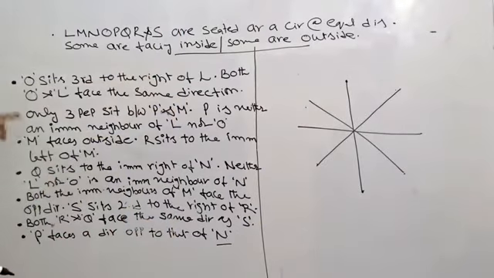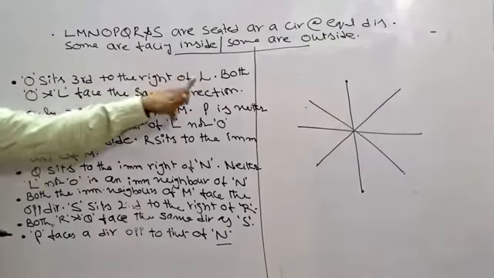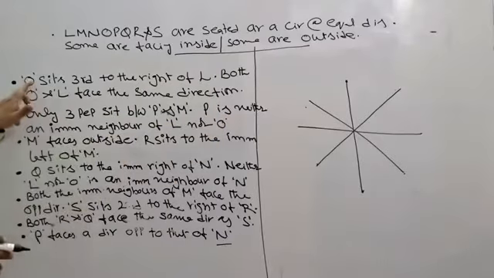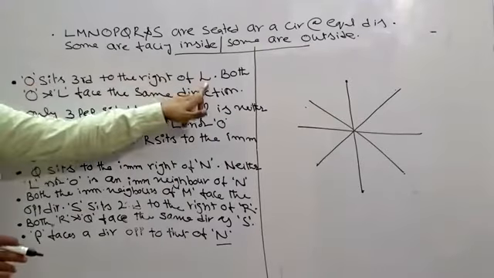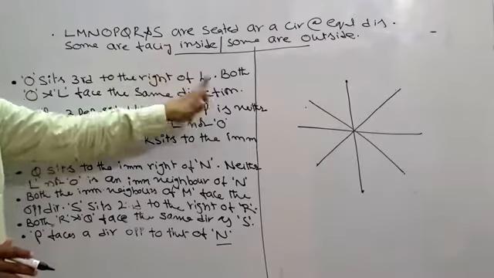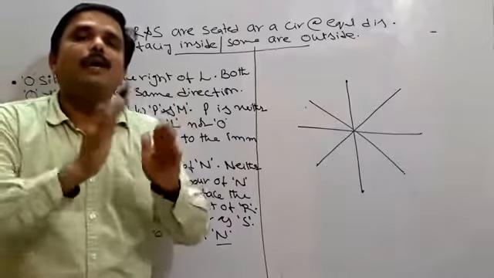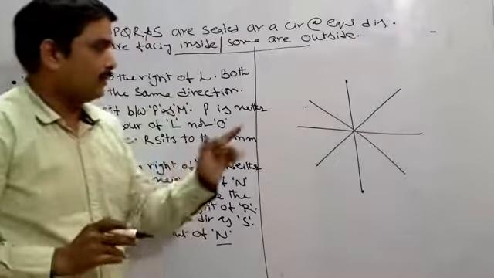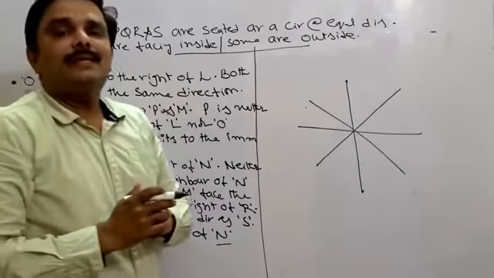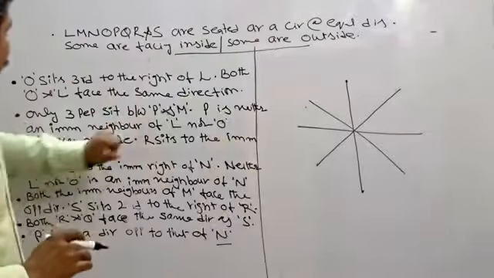The first information you see: O sits third to the right of L. I cannot start the question with this information, because starting with which information is very, very important in this type of questions. O sits third to the right of L means O's position depends upon that of L's position, and first of all I don't know where to keep L, and I don't know which direction L is looking at. Keep this information as buffer information. Then go for the next one. Both O and L face the same direction. Even this information is not useful for me at this moment. Keep it aside.